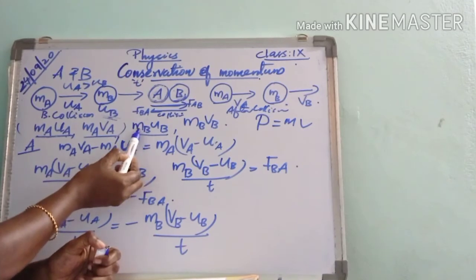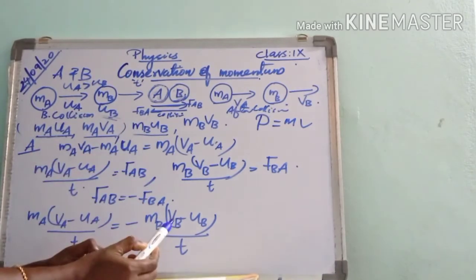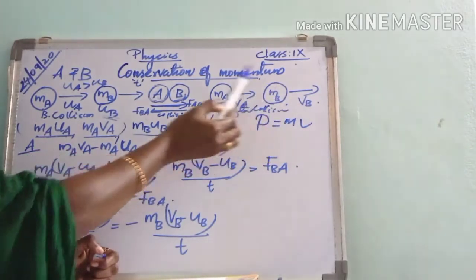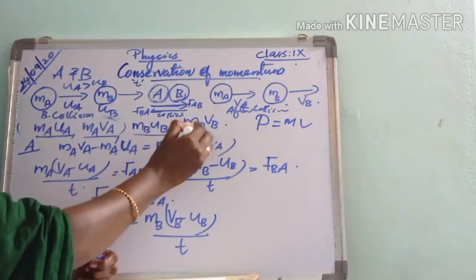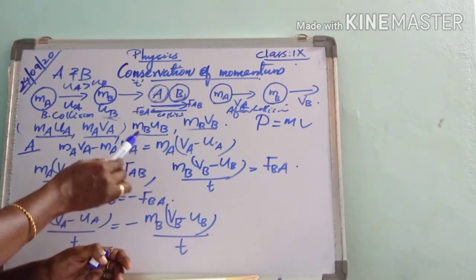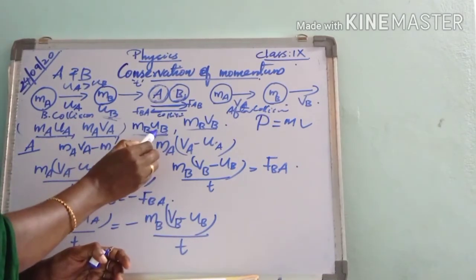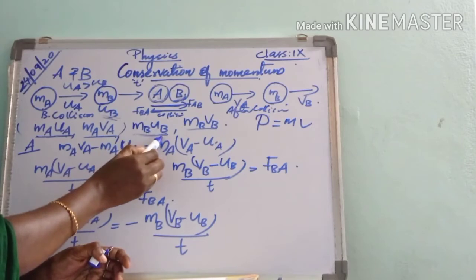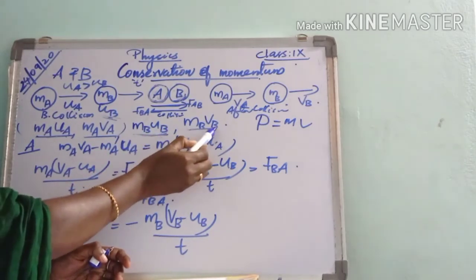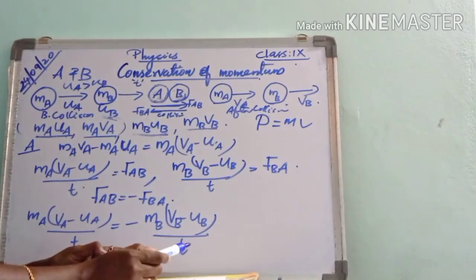Then after collision, ball B moves with velocity VB, so its momentum is MBVB. That is, when we consider ball B, its momentum before collision is MBUB and its momentum after collision is MBVB.